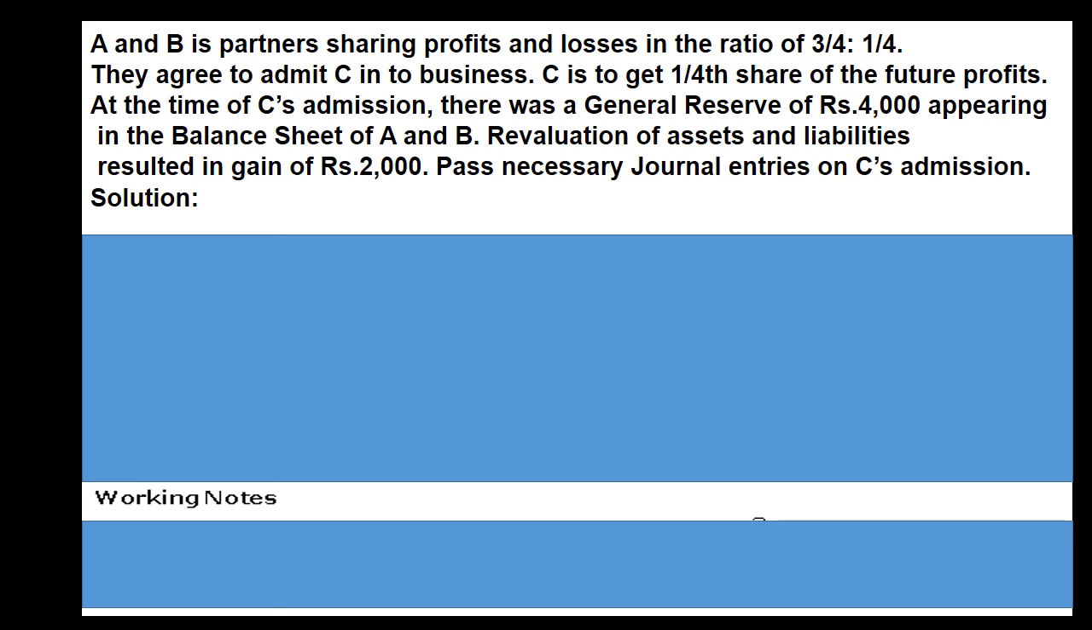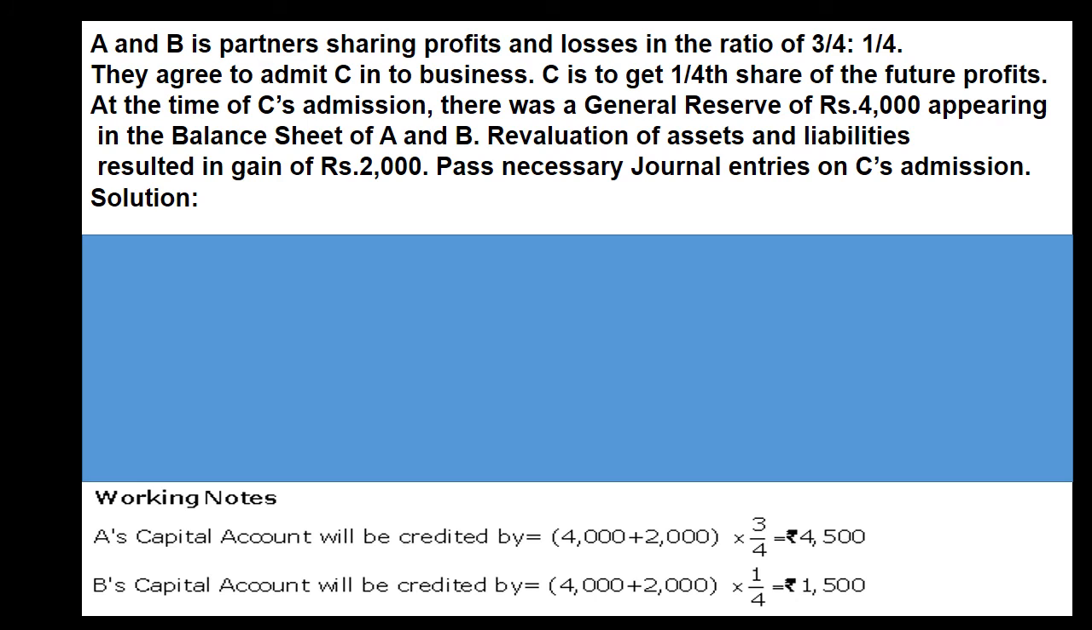They wanted to pass journal entry at the time of admission of C. Now, if you remember, general reserve और gain दोनों partners के capital को increase करेंगे. That's why partners must be credited with their share of total of these two amounts. Therefore first we will compute कि किस partner को कितना portion दिया जाएगा. Now for computing amount to be credited to individual partner, A's share will be 4,000 plus 2,000 into his share 3/4, which gives us 4,500. Similarly, when we compute the share to be given to B in respect of general reserve or gain on revaluation, it is 1/4 of 4,000 plus 2,000, which is 1,500.